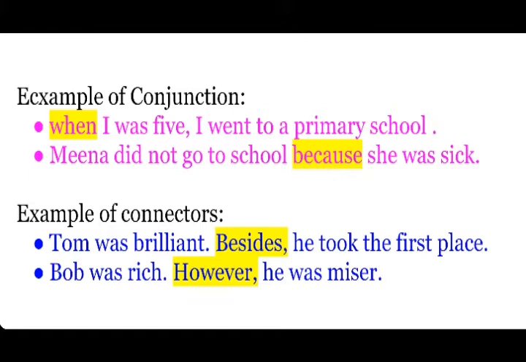And now the example of connectors. Tom was brilliant. Besides, he took the first place. Here, besides is a connector. We have seen that Tom was brilliant is a separate sentence, and he took the first place is the second sentence, and we have added it to the first one. So two different sentences. Another example, Bob was rich, however, he was a miser. However is another connector, and it has added two separate or different sentences.